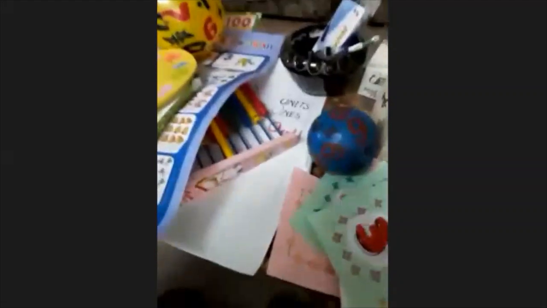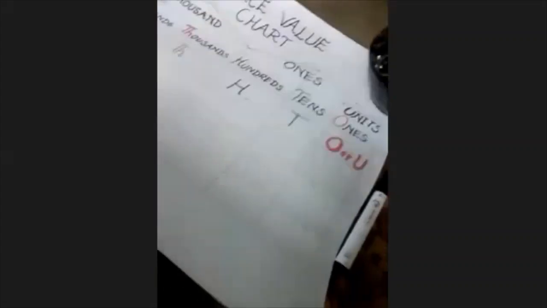Okay, I'm going to put these things on one side. This was the world of numbers, and I have shown you different things. They all had numbers. Let me put these things on one side, and then I'll show you the place value chart of 4 digit numbers. Now let's see here.